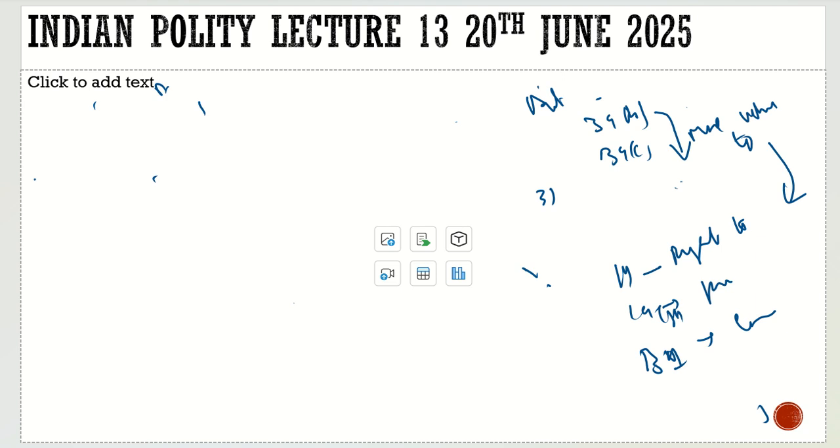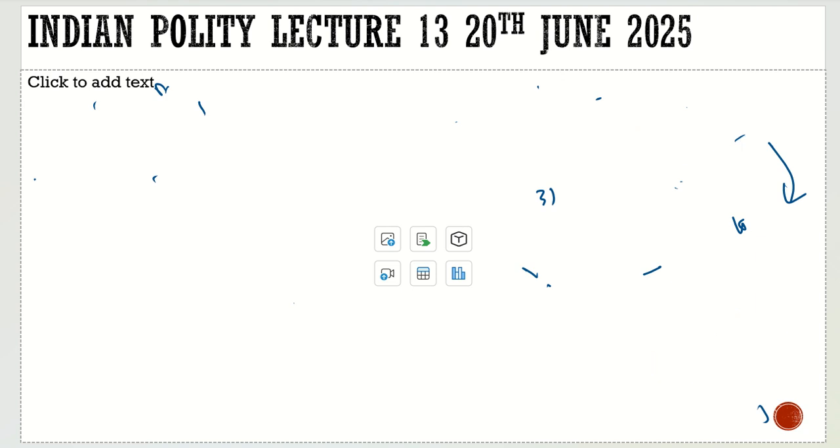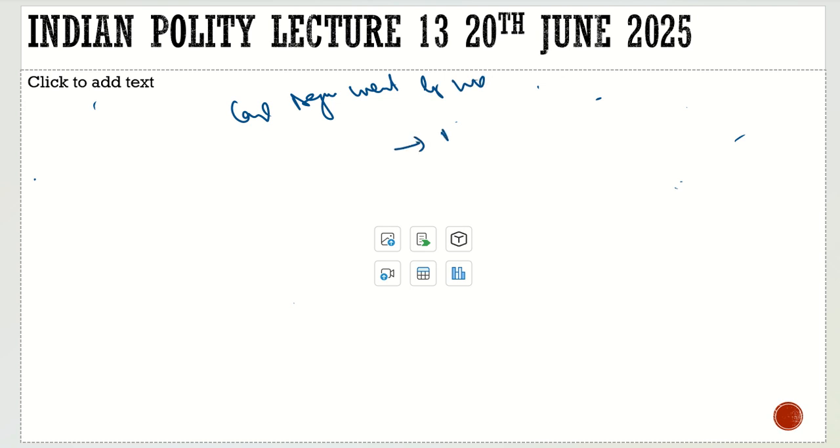These two changes were brought in. First the privy purse, then the bank nationalization. When the privy purse was abolished and the banks were nationalized, 14 banks were nationalized, the case again went to the court. Reason is the abolition of the privy purse. Why was it abolished?